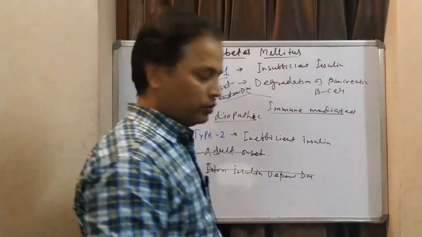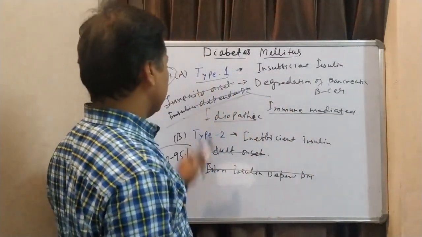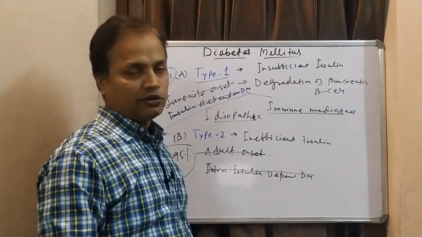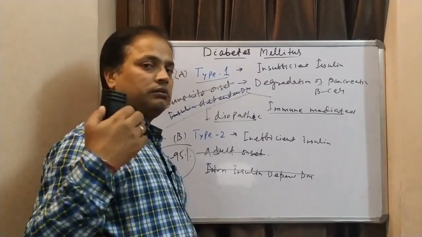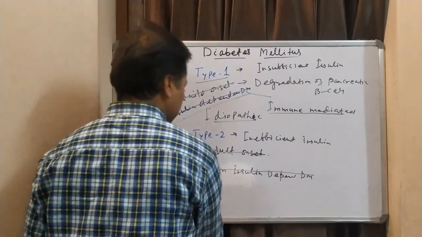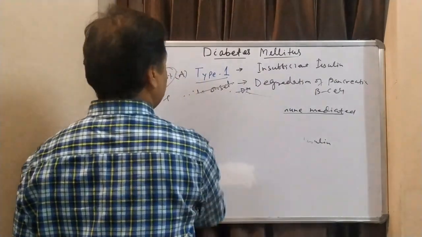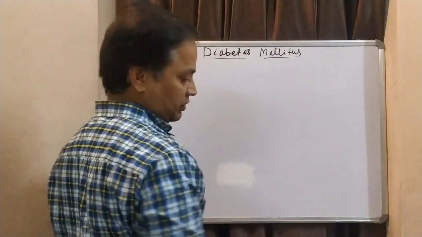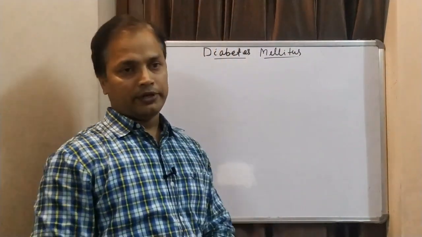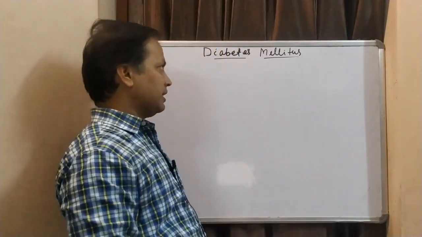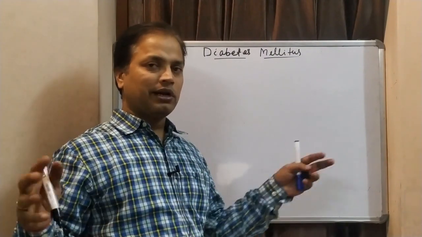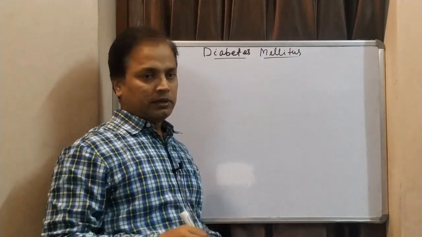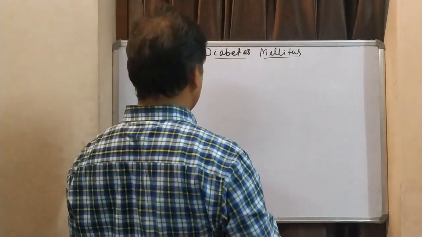Other than these two important types of diabetes mellitus, type 1 and type 2, there are some other classes of diabetes mellitus where diabetes can occur. So we'll see that one. That is normally classified into other classes of diabetes mellitus. Actually, this classification was given by the American Diabetes Association. So the third category is a broad class called other types of diabetes mellitus.